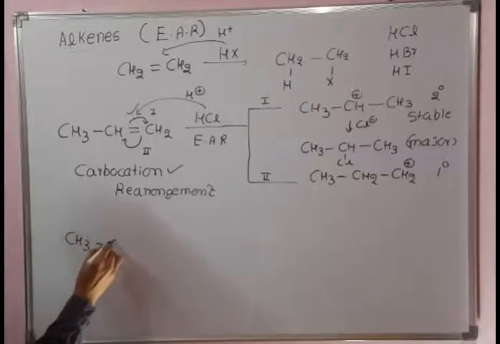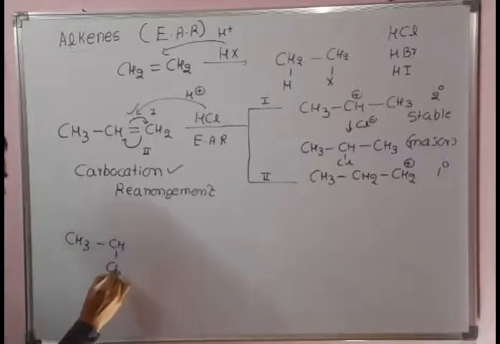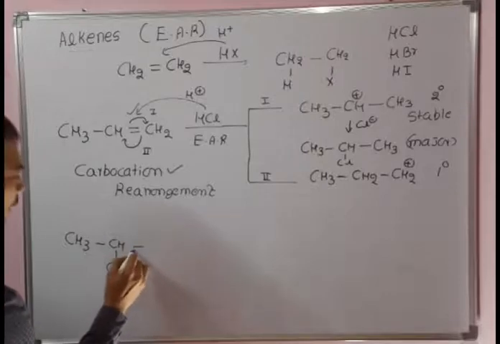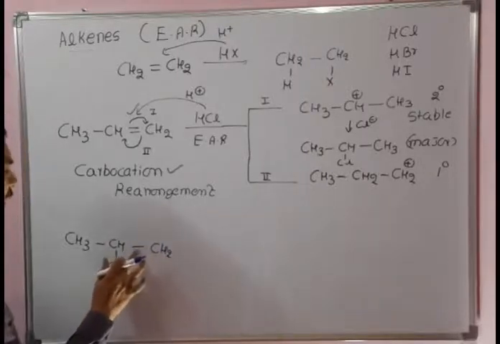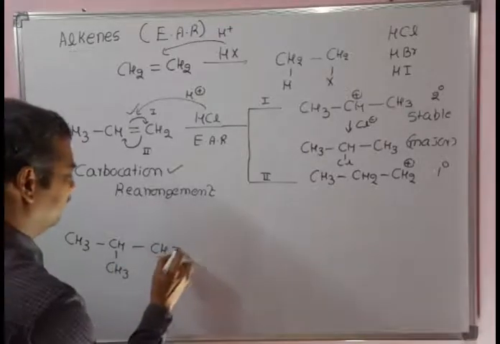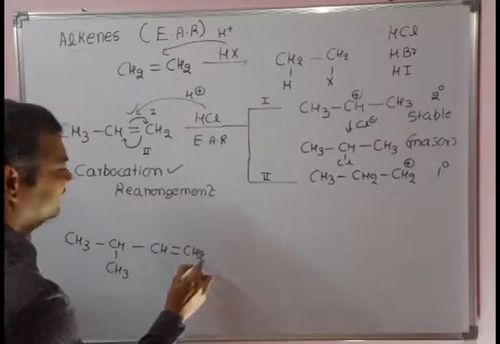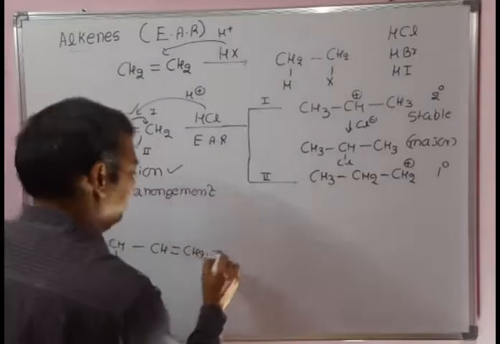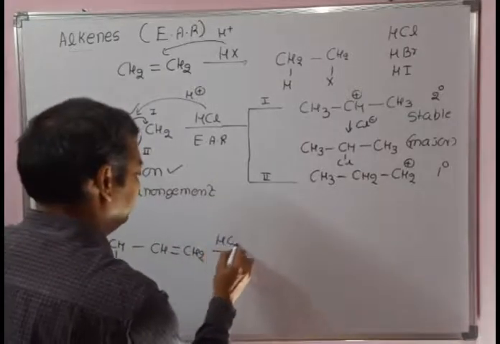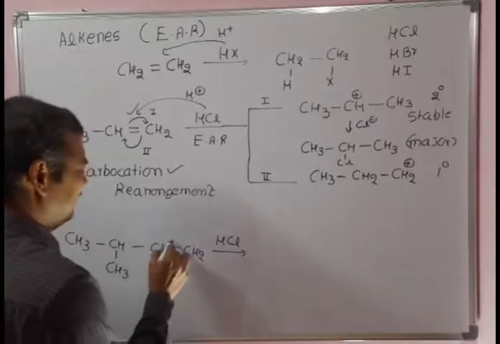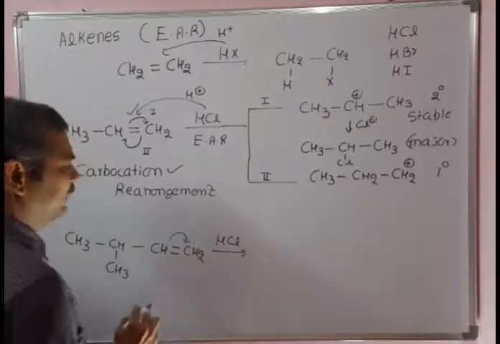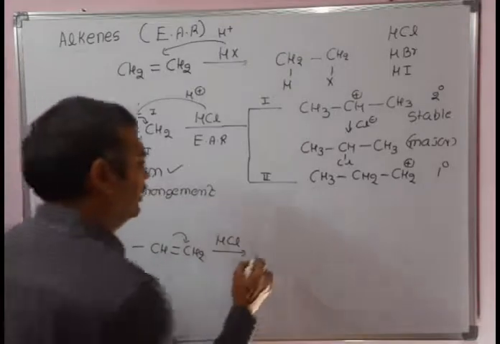Take CH3-CH(CH3)-CH=CH2, and let's see this example. See what is happening in the first step with HCl. Definitely the shift of electrons will take place from here to here to get the more stable carbocation.